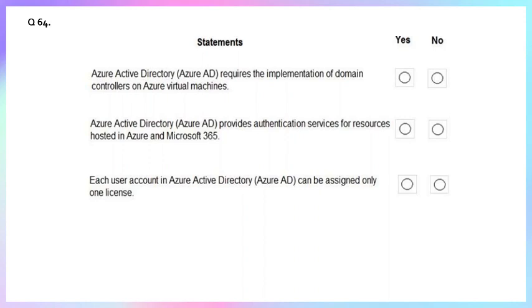Coming to statement 2. Azure Active Directory provides authentication service for resources hosted in Azure and Microsoft 365.